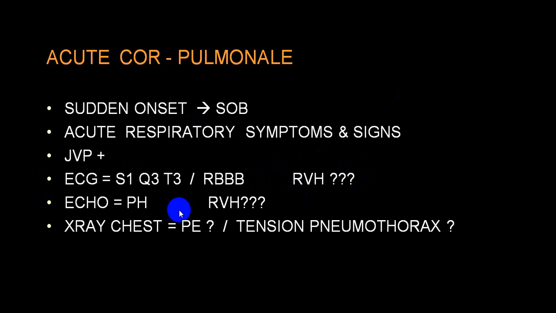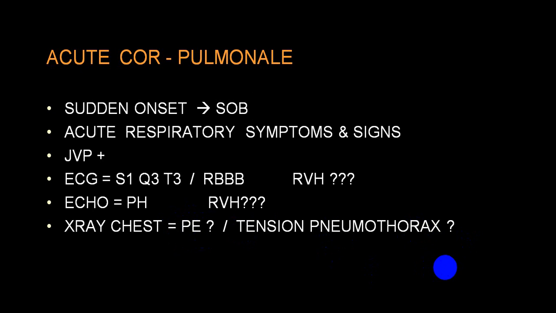Echo will show severe pulmonary hypertension, but the right ventricular wall will not be thickened. So there is no evidence of even right ventricular hypertrophy on echo. An X-ray chest may show tension pneumothorax or pulmonary embolism in the form of Westermark sign or Hampton's hump.